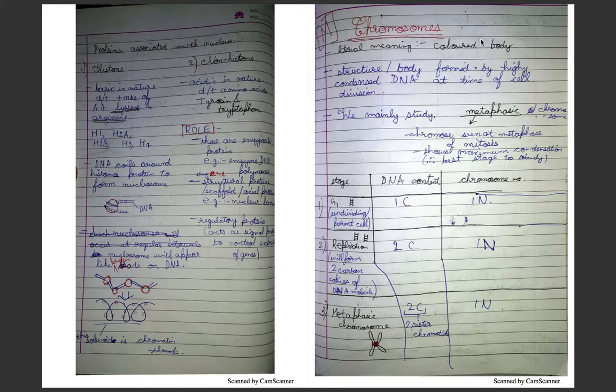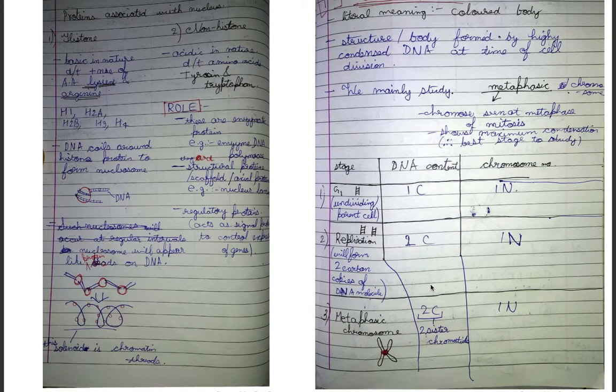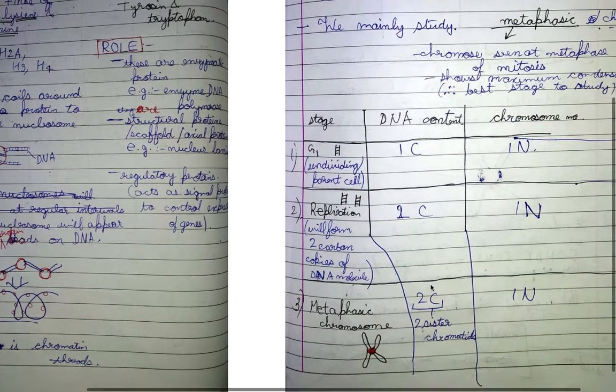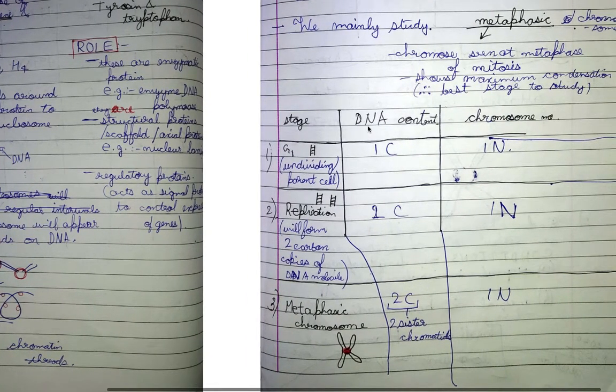Chromosome's literal meaning is colored body. This is the last topic of this chapter. The structure or body is formed by highly condensed DNA at the time of cell division. We mainly study the metaphasic chromosome. We don't study all the stages of the chromosome. Why do we study it? Because the chromosome seen under metaphase or mitosis shows maximum condensation, therefore it is the best shape to study.